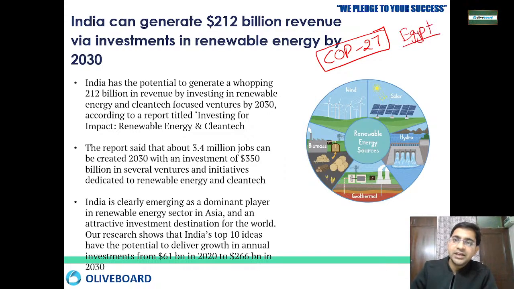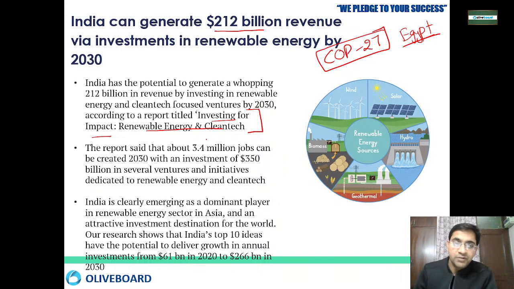So every country is sharing their target, like what wind target, what solar target, what biomass target, hydro target. That means they are going to invest in all these places. There is a report that has come, Investing for Impact, renewable energy and clean tech. This report has said that India can generate 212 billion revenue by investing in renewable energy sources.